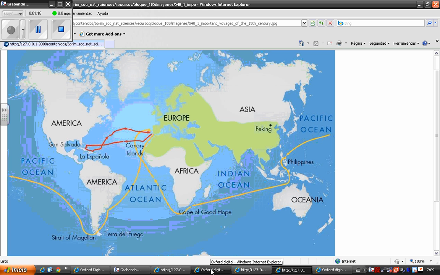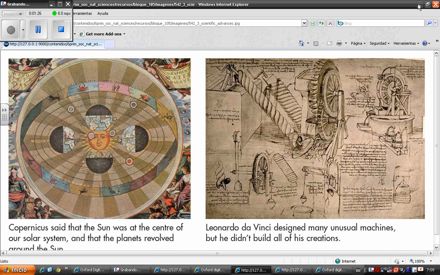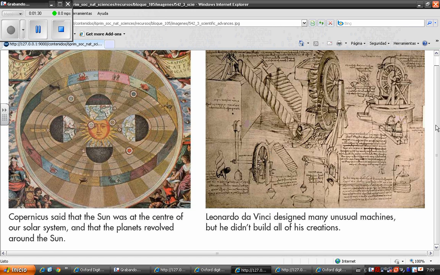Okay, the next thing we're going to review are some of the major scientific discoveries that happened. So remember, two of the major scientific discoveries that happened were made by Copernicus and Leonardo da Vinci.